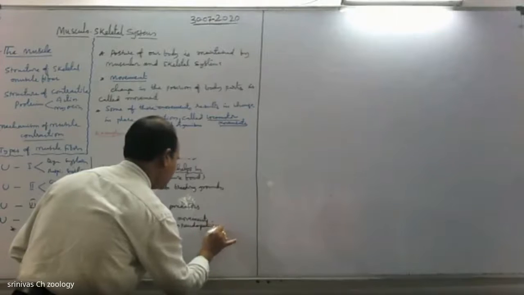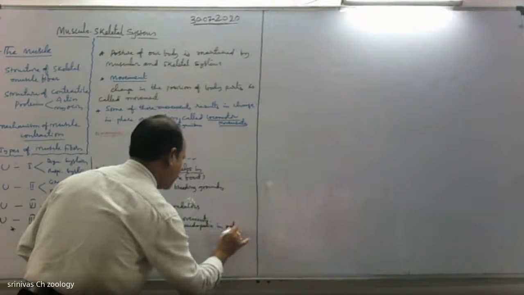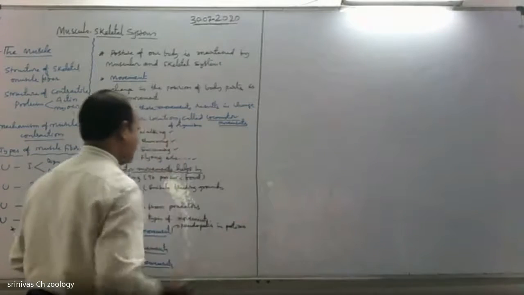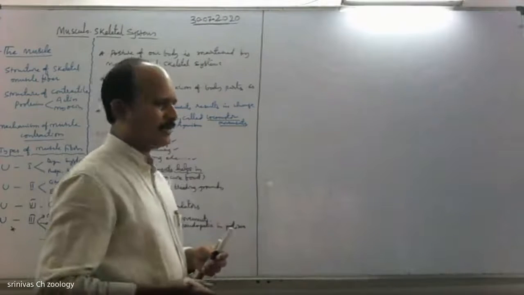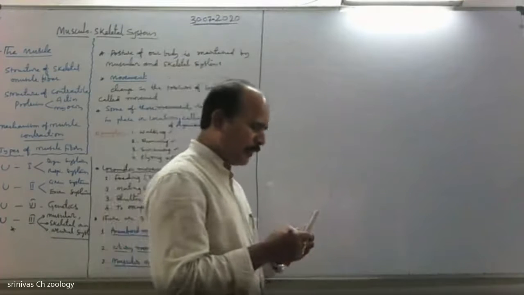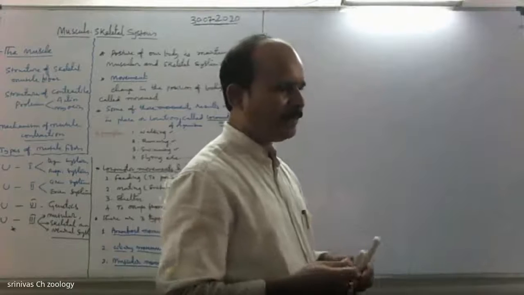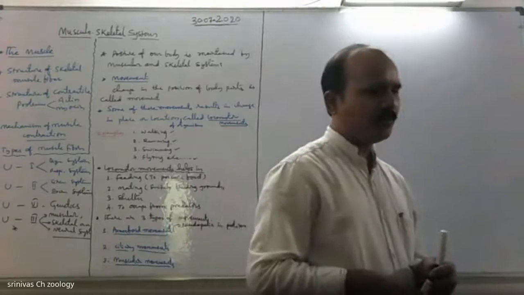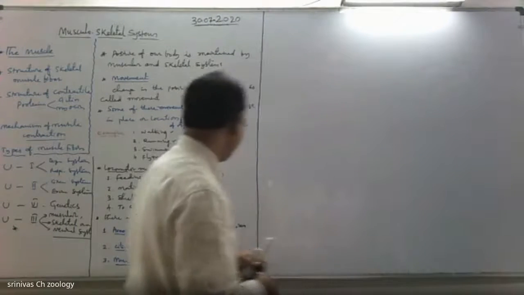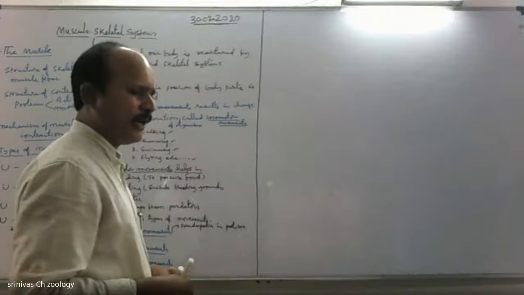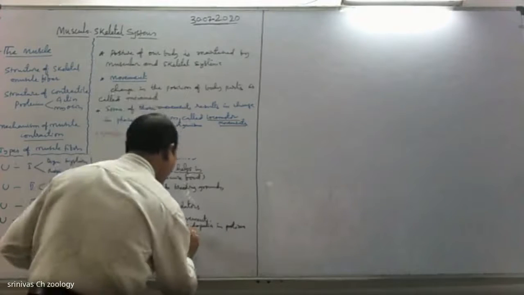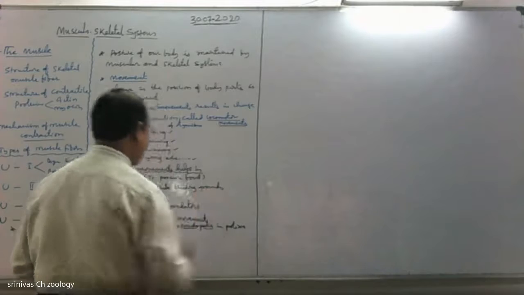Pseudopodia in protozoa. Pseudopodia are the locomotor organelles. The different types of pseudopodia are lobopodium, filopodium, reticulopodium, and actinopodium. Pseudopodia in protozoa show amoeboid movement.